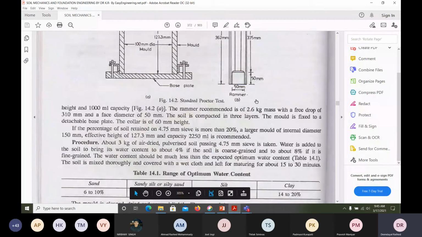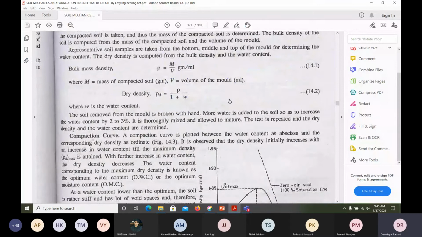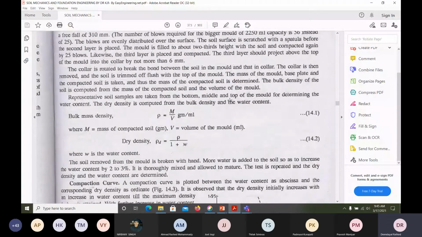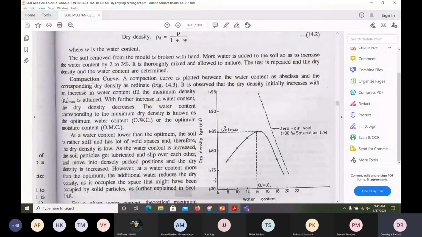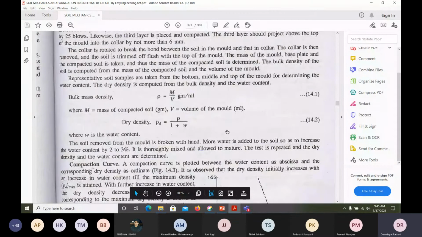So how can we find out these densities? What I will do is keep on adding the water, okay, and I will try to draw a graph. On the x-axis I will draw water content 8, 10, 11, 12, 13, 14, and on the y-axis I will plot the dry density. So how can we find out the maximum dry density? Bulk density we know, water content we know, by using this formula we can get the dry density.